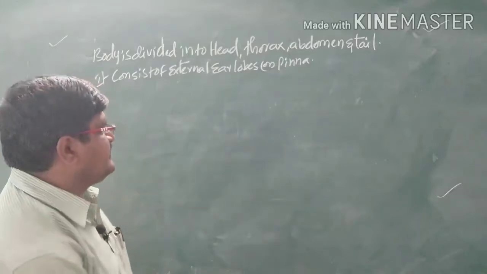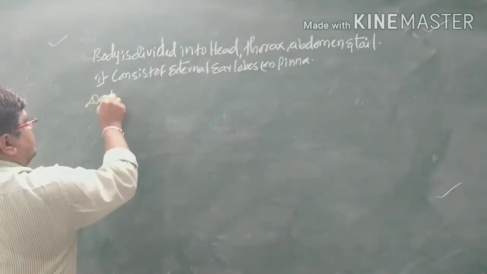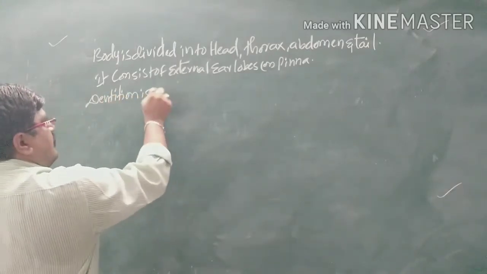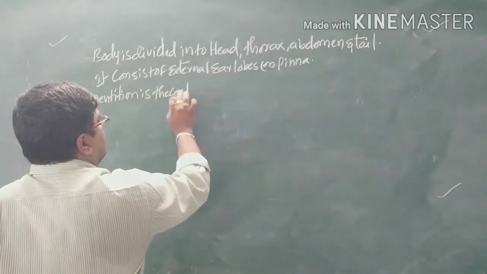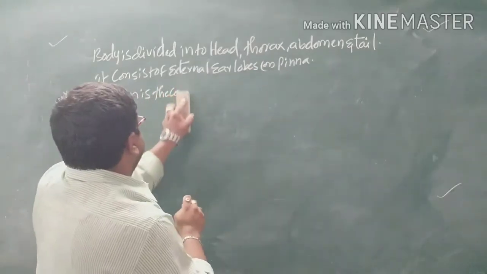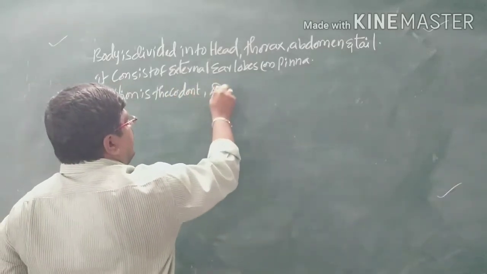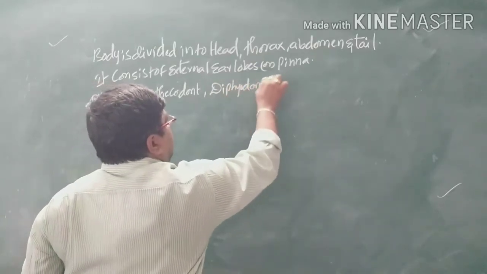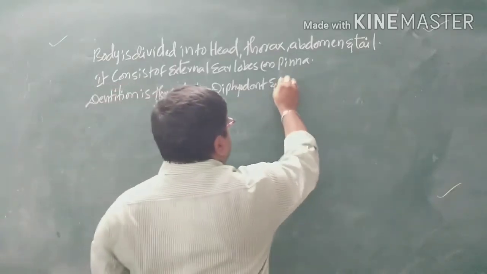So next, coming to the dentation: it is thecodont, diphyodont, and heterodont.